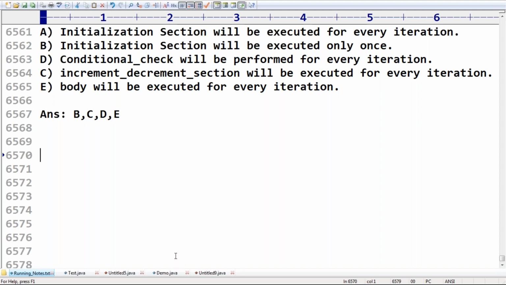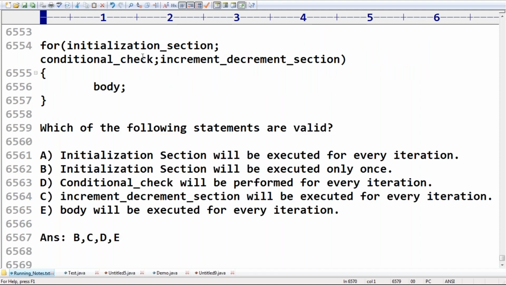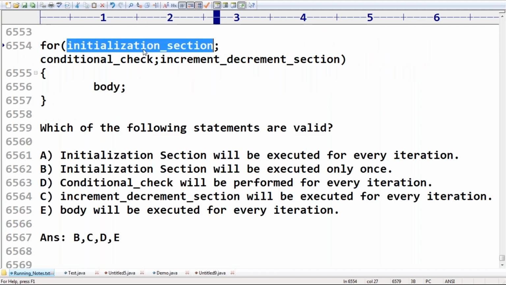So now the next thing I'm trying to take, the first part here, observe carefully. Initialization section I have to talk about. Very important. How many times will the initialization section be executed? Can you please confirm? Please respond.